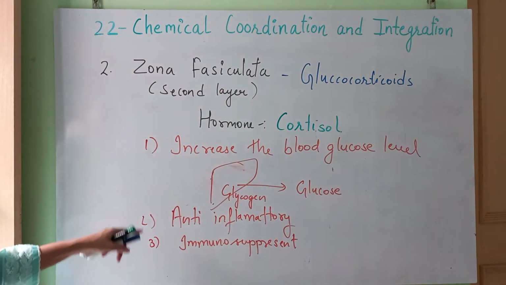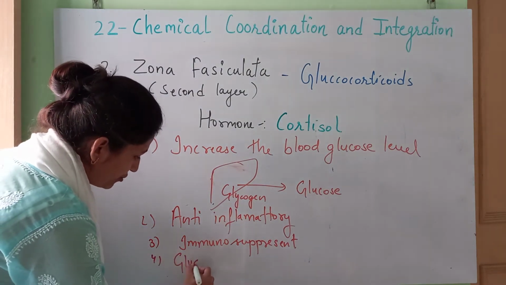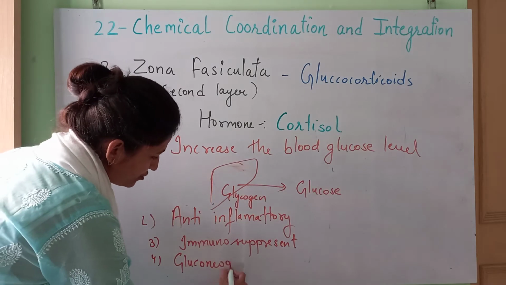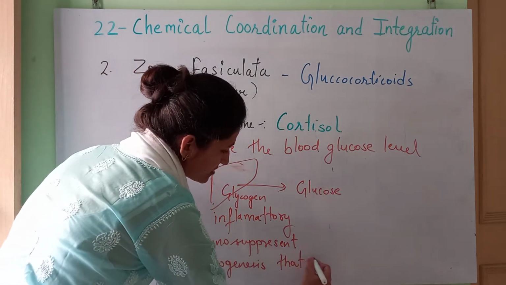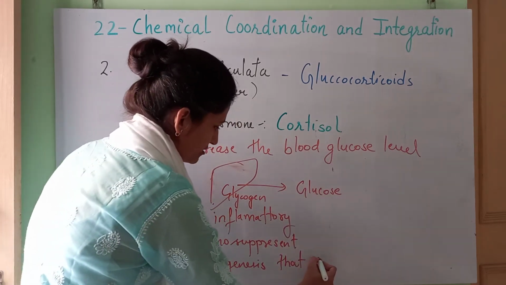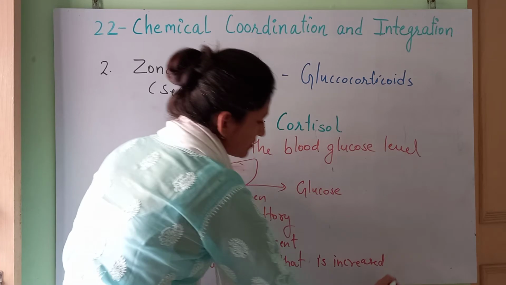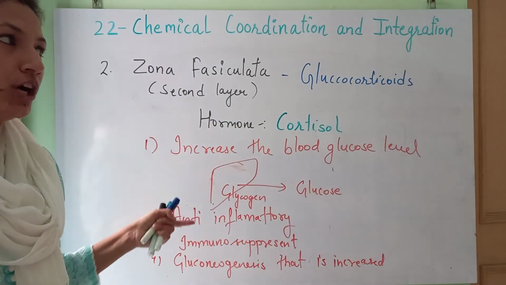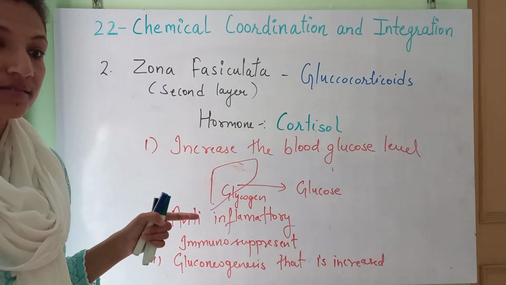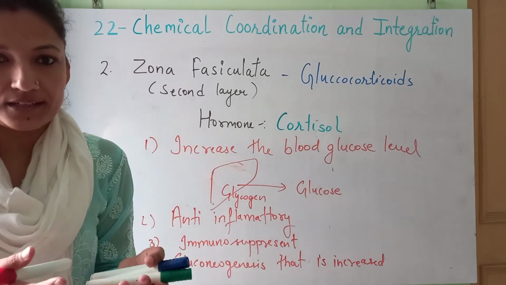And I have told कि जो हमारी gluconeogenesis है, that is also increased by the secretion of this cortisol. Increased. Fine. And it will not allow the amino acids to be absorbed, they will be taken there only.